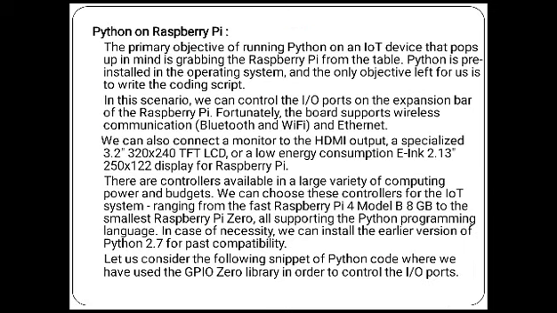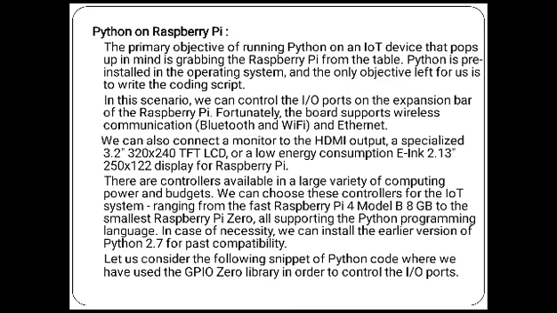Python on Raspberry Pi. The primary objective of running Python on an IoT device that pops up in mind is grabbing the Raspberry Pi from the table. Python is installed in the operating system and the only objective left for us is to write the code script. In this scenario, we can control the I/O port on the expansion header of the Raspberry Pi. Fortunately, the board supports wireless communication and Ethernet. We can connect a monitor to the HDMI output, and a specialized TFT LCD of low power consumption for the Raspberry Pi.